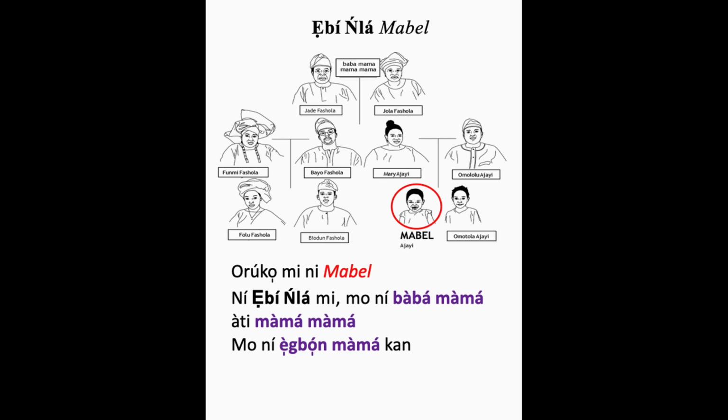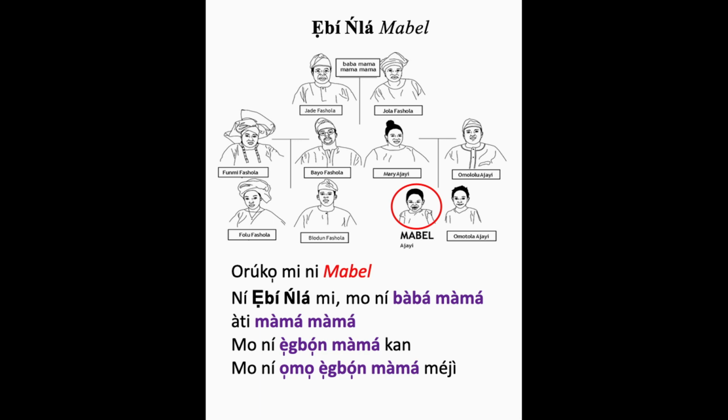As we see in this picture, on the left side, you can actually see Mabel's mom, and then towards the left in that picture, there's a guy right there that is the older brother of Mabel's mom.